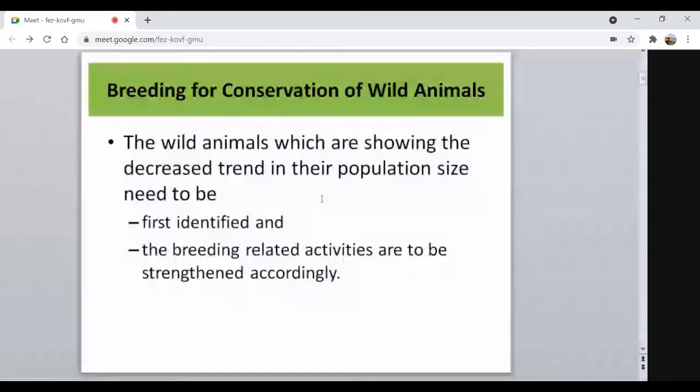Now what we should know for the conservation of wild animals is, if a population is showing a decreasing trend due to certain factors like loss of habitats, natural calamities and all those things, those types of population we have to identify first, then the breeding related activities are to be strengthened accordingly. If such a wild population is there whose size is decreasing, first we have to identify which population it is, then accordingly plan the breeding program to increase their population size.